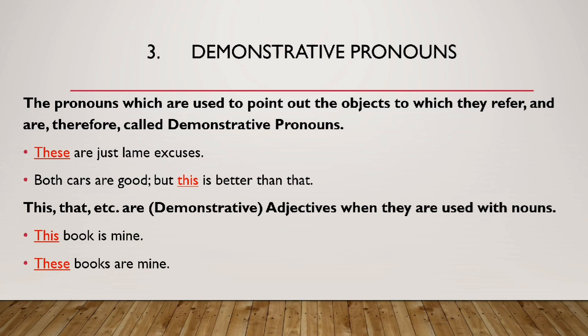These are just lame excuses. Both cars are good, but this is better than that. So these are used here as demonstrative pronouns. This, that are demonstrative adjectives when they are used with nouns. For example, this book is mine. So as I have said earlier, the position of different words in sentences sometimes makes them a different part of speech.